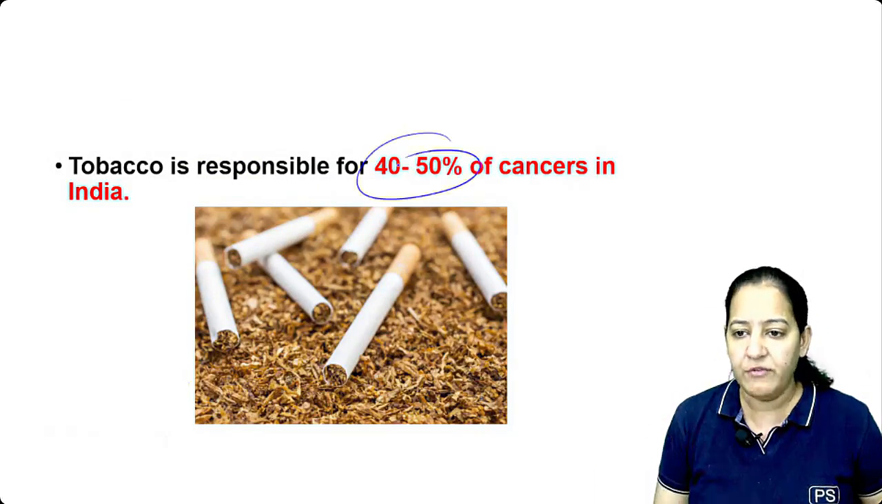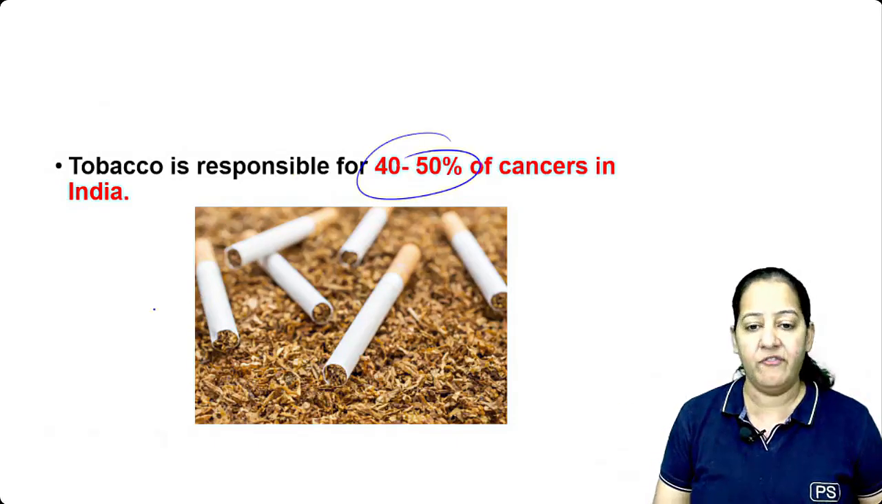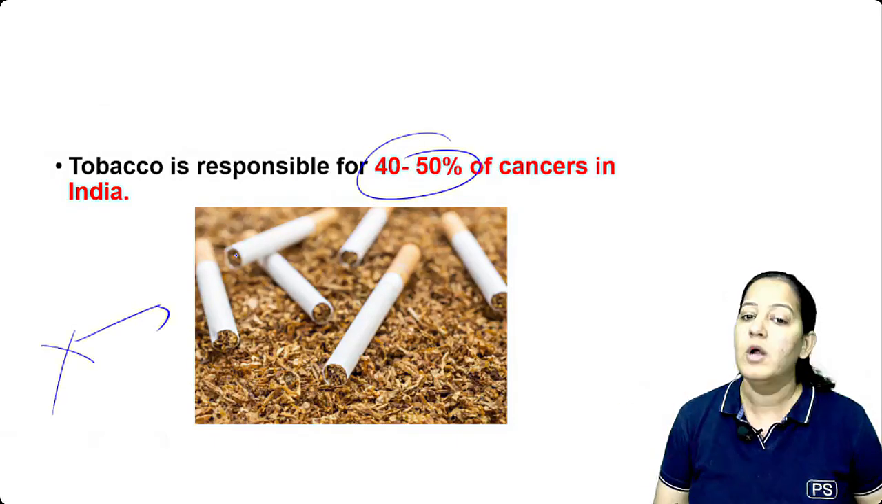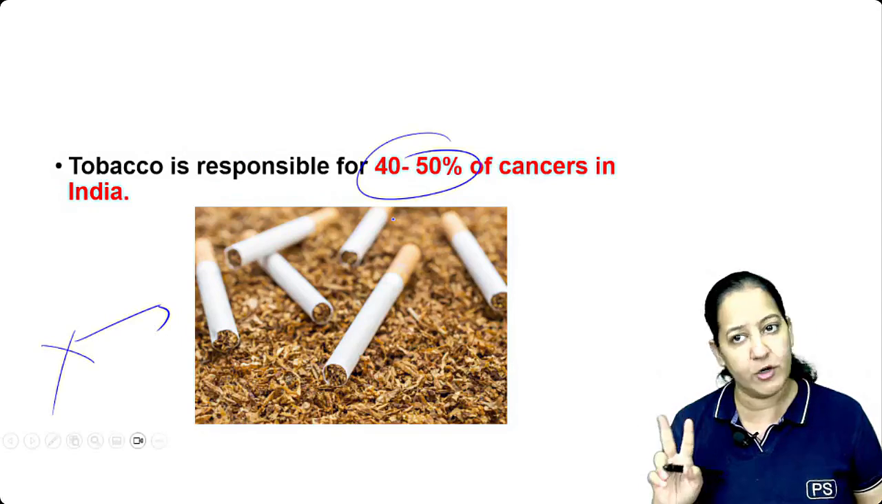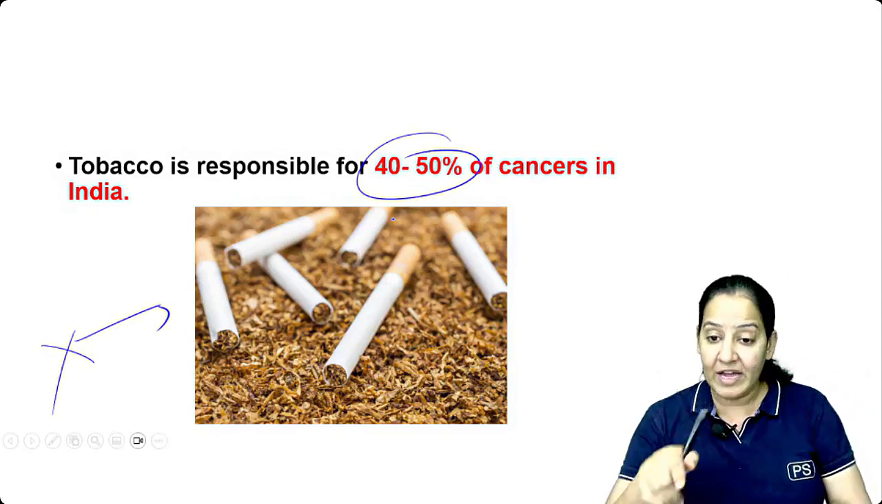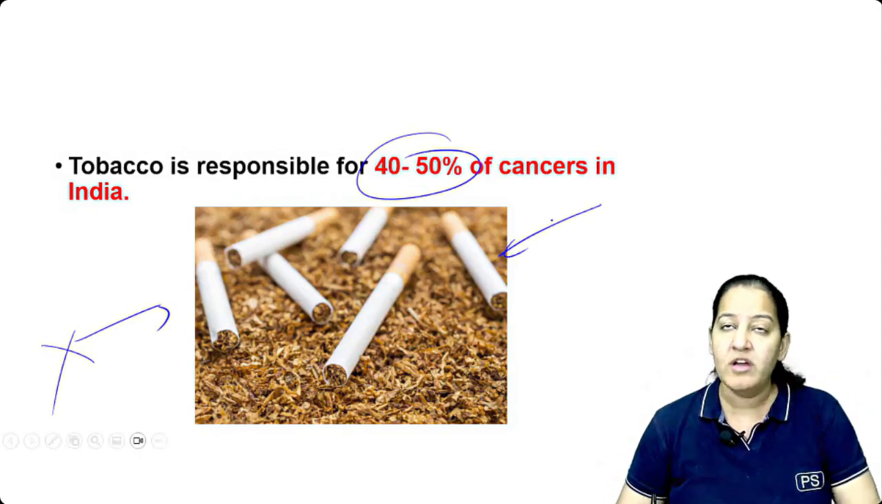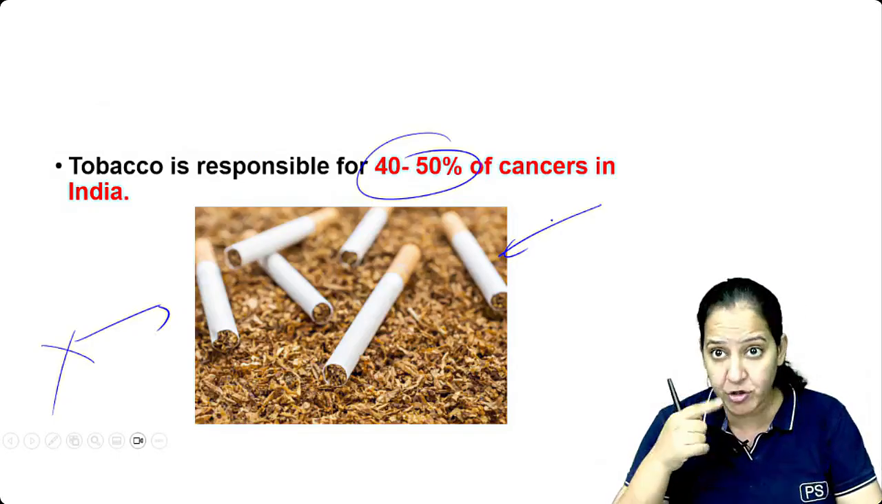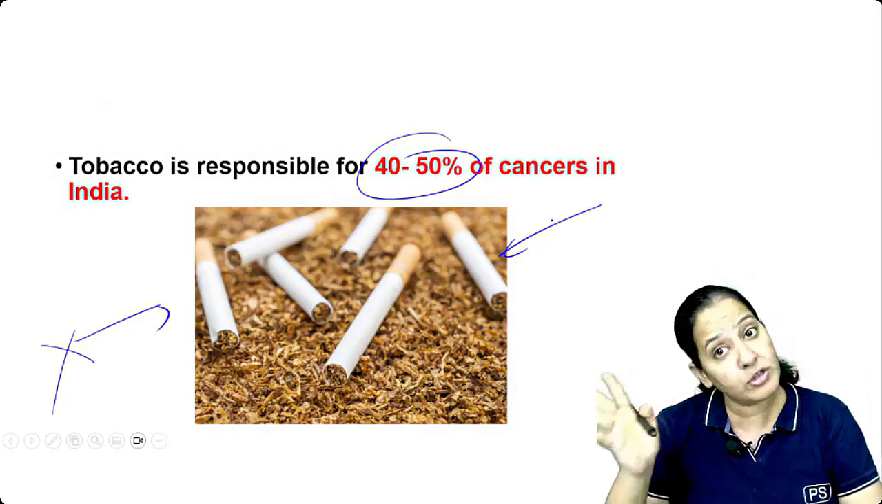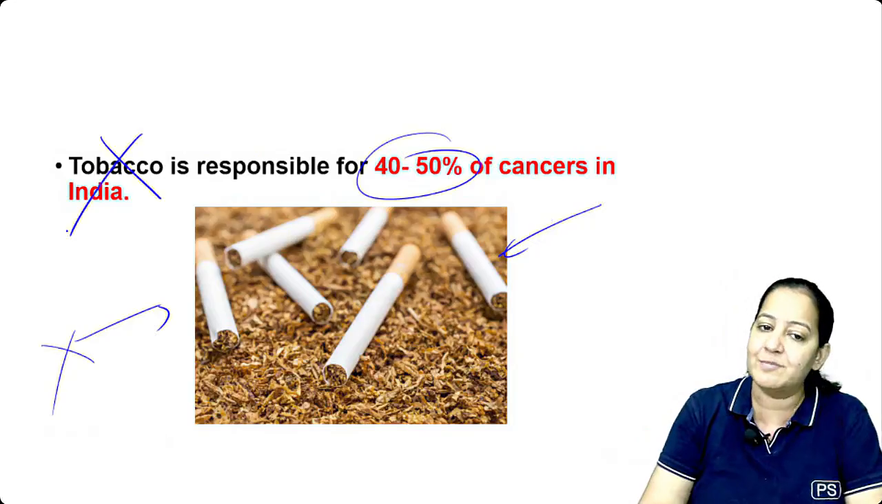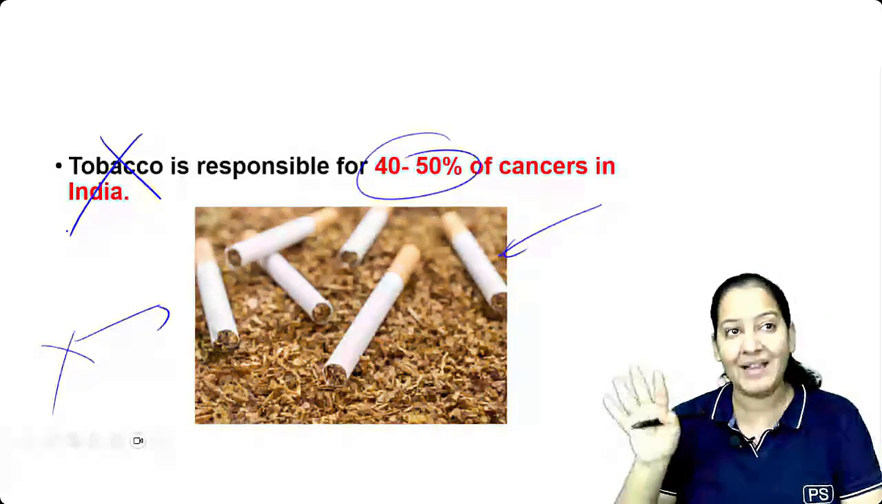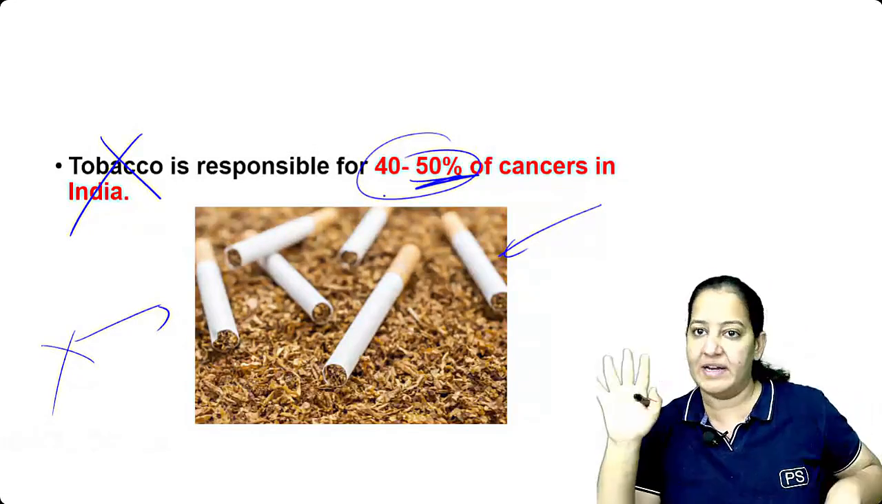40 to 50% of the cancers in India is due to tobacco. If the government will ban the tobacco, the smoking also, chewing also, both tobaccos are bad. The smoking tobacco will lead to lung cancer, and chewing tobacco leads to oral cancer. Both are carcinogenic. Tobacco is bad. It should be banned. If the government bans the tobacco, 50% of the cancer automatically reduces.